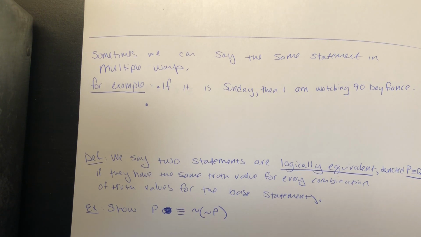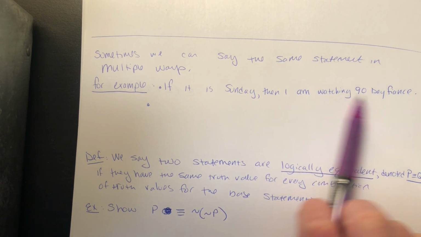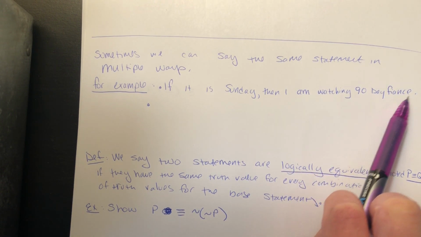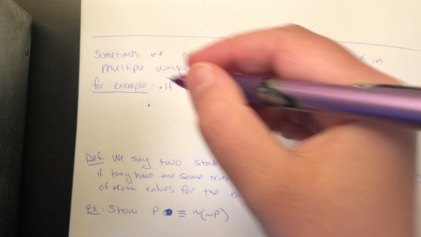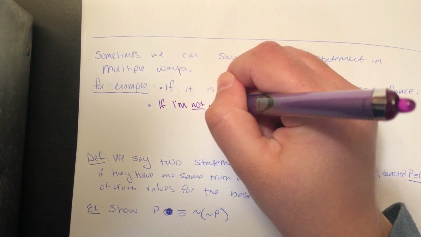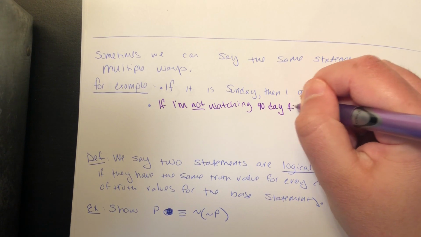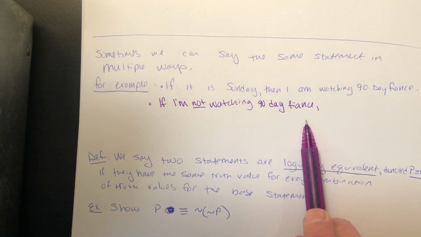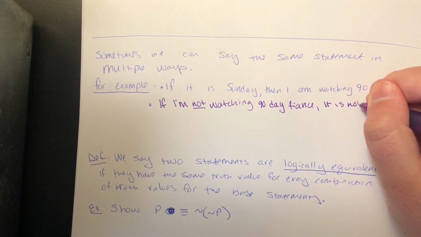Consider the implication, if it is Sunday, then I am watching 90 Day Fiancé. This is a true implication for me. Another way of saying that: as long as it's Sunday, I'm definitely going to be watching 90 Day Fiancé. So if it's not the case that I'm watching 90 Day Fiancé, it couldn't possibly be Sunday. This is equivalent to saying, if I'm not watching 90 Day Fiancé, well, it couldn't possibly be Sunday then, because every Sunday I watch 90 Day Fiancé. So it is not Sunday.